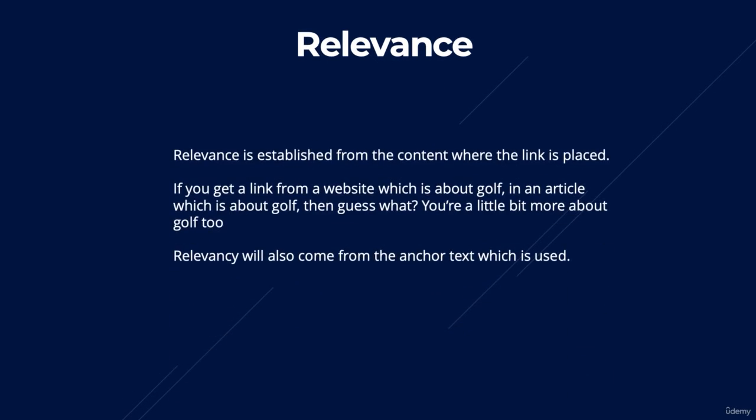So number one, relevance. Relevance is established from the content where the link is placed. If you get a link from a website which is about golf in an article which is about golf, then guess what? You're a little bit more about golf too. Relevancy will also come from the anchor text which is used. If you get a link from a website and the anchor text says, my favorite tennis racket, then we can assume the article we're linking to is about tennis rackets.